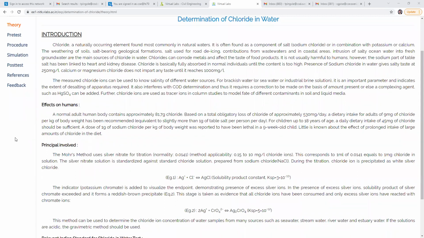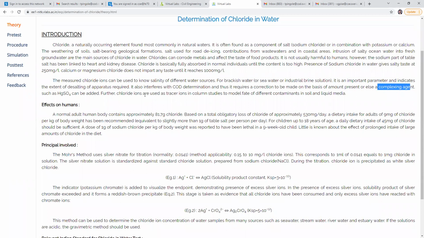In the theory, the determination of COD involves a complexing agent. Which complexing agent can we use? HgSO4, mercuric sulfate, can be added as a complexing agent.